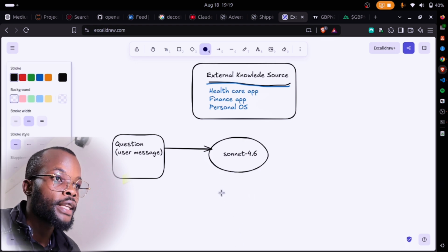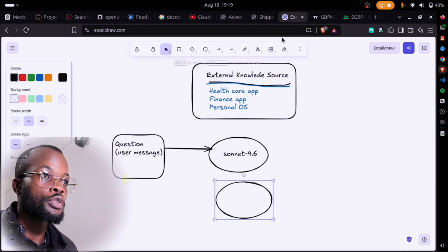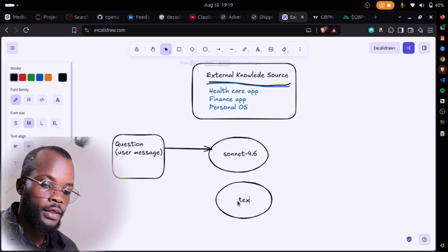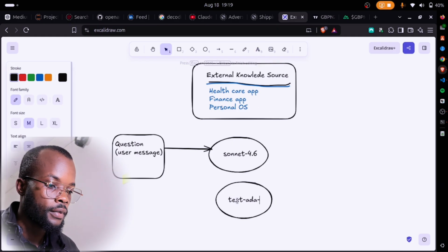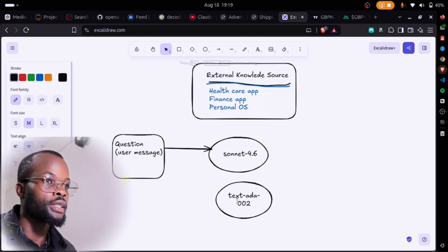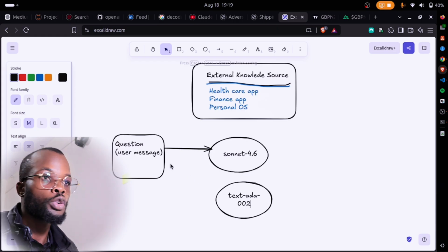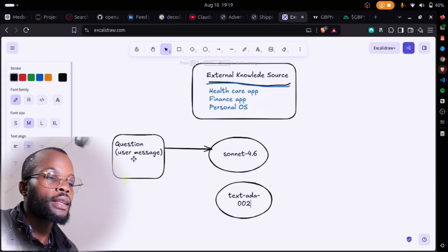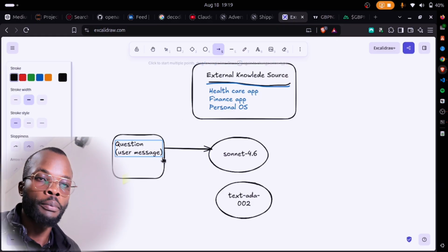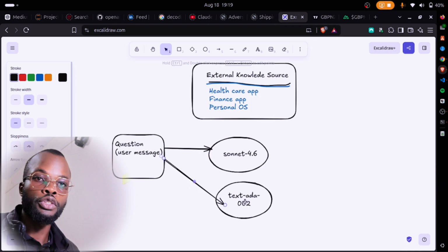Right here we also have, let's say, text ADA002, or 003, small or large, depending on your use case. So in this case, we're using text ADA002. So two things happen here. One, if I ask the question, that question first has to be embedded. So I have to send it here to text ADA002 for this question to be vectorized.